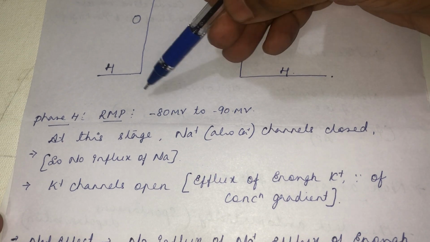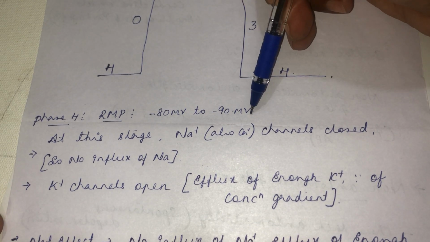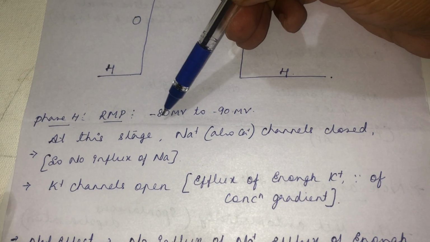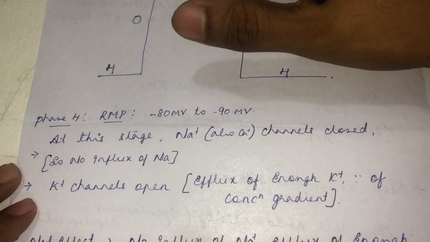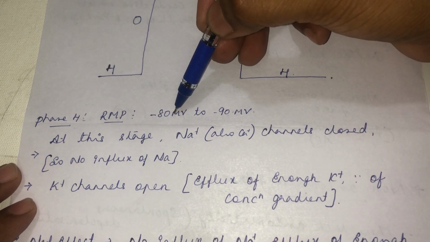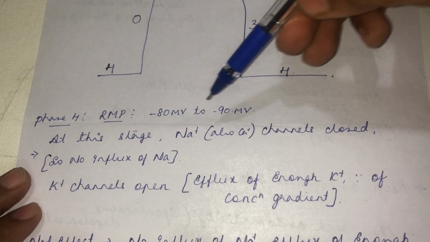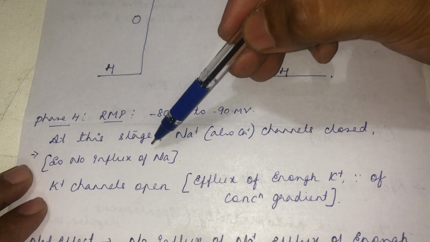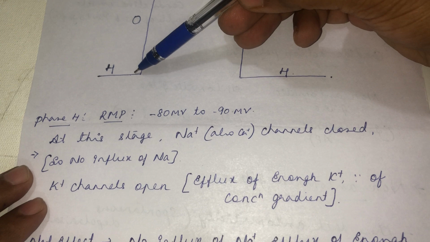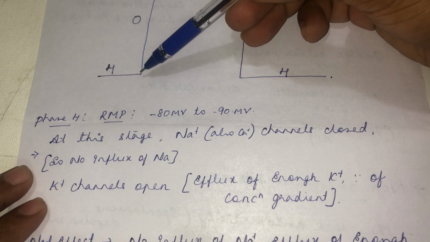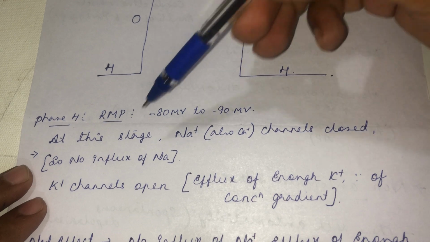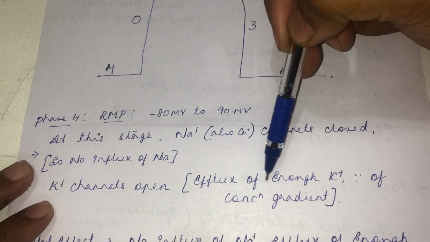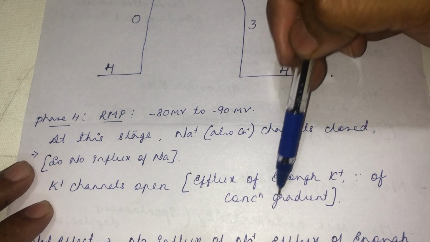It will be around minus 80 millivolt to minus 90 millivolt. Why this value? What are the ions that cause it? At this stage the sodium and calcium channels will be closed and there will be no influx of sodium. There will be opening of potassium channels, and through them there will be efflux of potassium ions because of the concentration gradient.